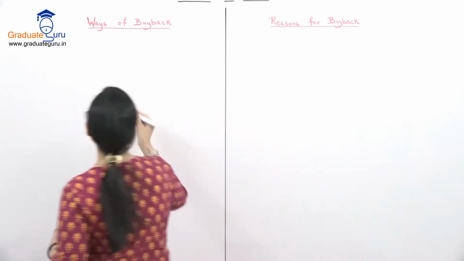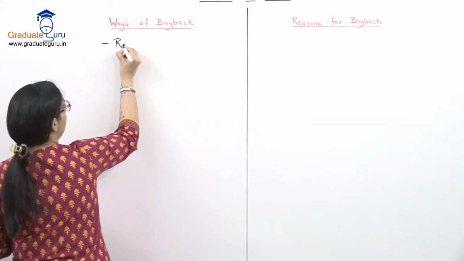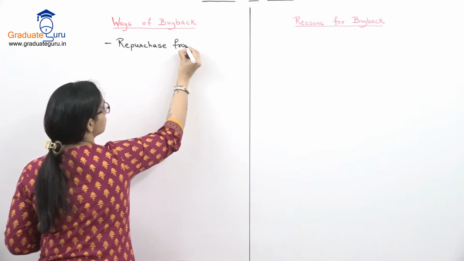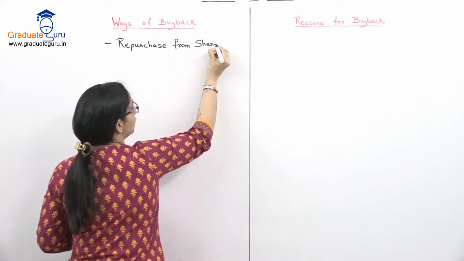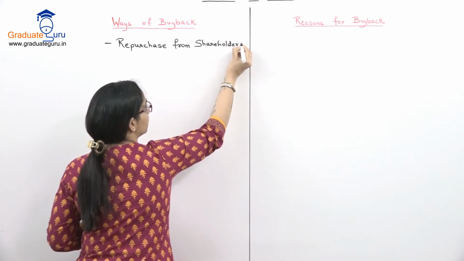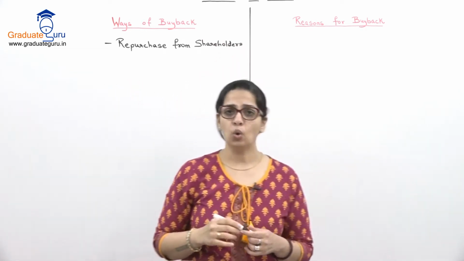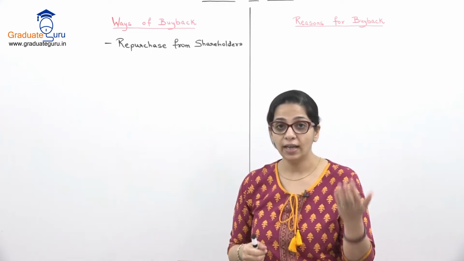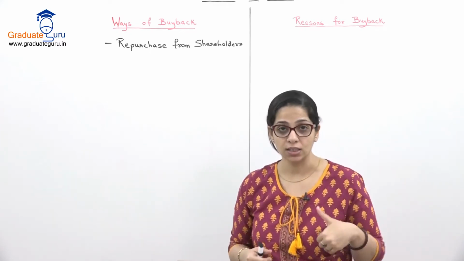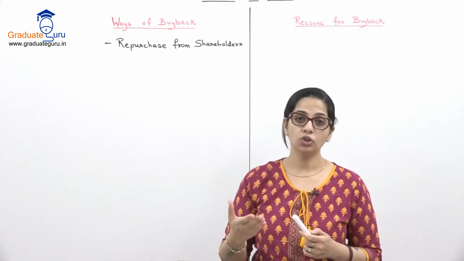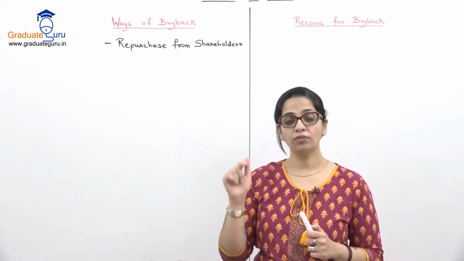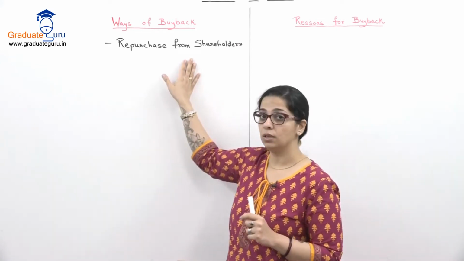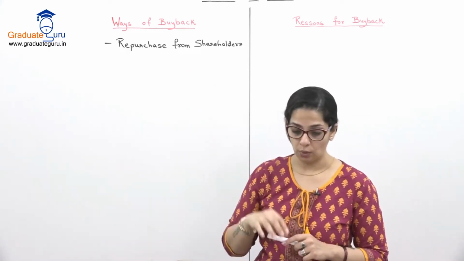So the first is repurchasing the shares from the shareholders. So here what we will do is we will circulate a notice and we will ask the shareholders, उनकी मर्जी जानेंगे whether they are willing to sell the shares back to us. Okay? So that is a direct approach to the shareholders. And that is what we are going to do in this chapter basically. So in our chapter, what we are going to look at is this, repurchase from the shareholders.